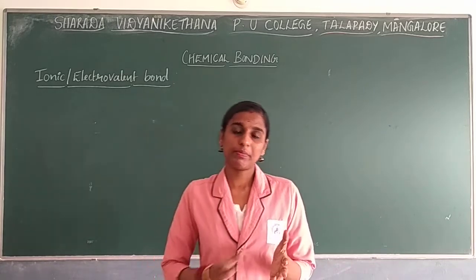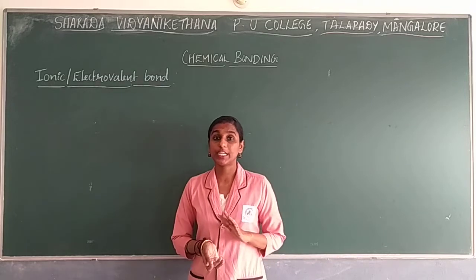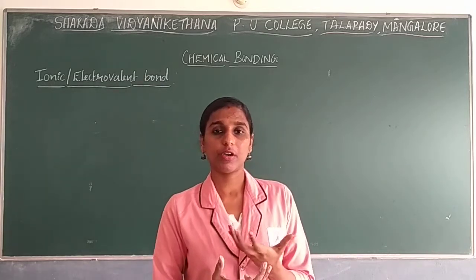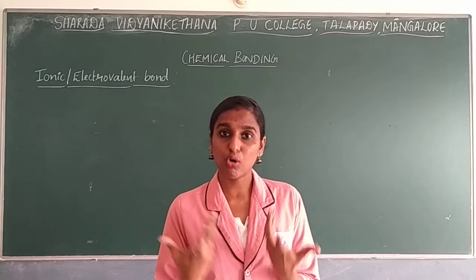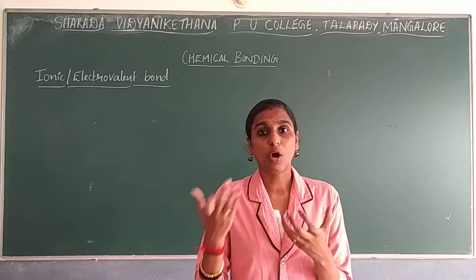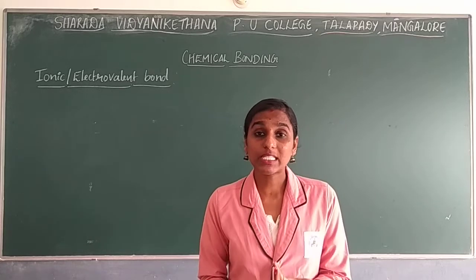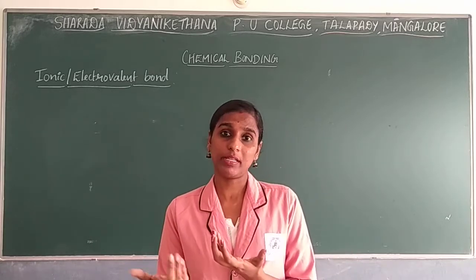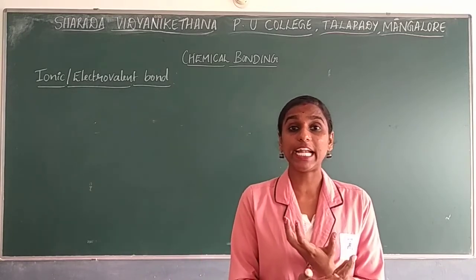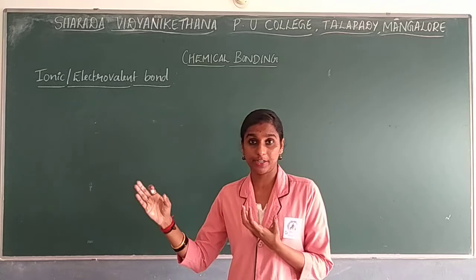So in previous classes we have learned about the Kossel-Lewis approach regarding bond formation. Why will atoms go for bonding? What is the main reason? Just to get stability, right? So how will it get stability? By attaining noble gas configuration. In the sense, the last shell should get 8 electrons based on the octet rule, right?